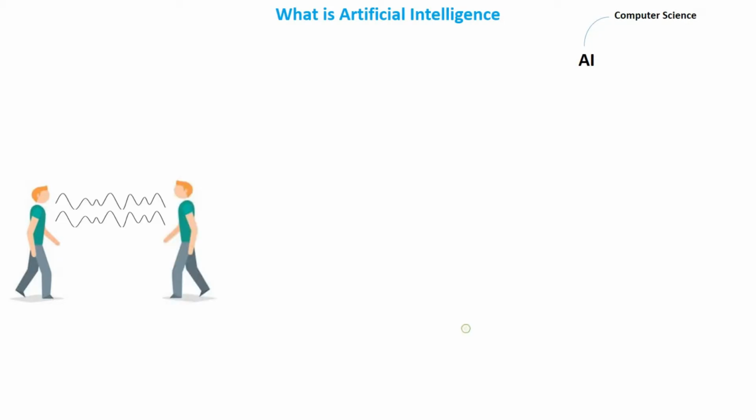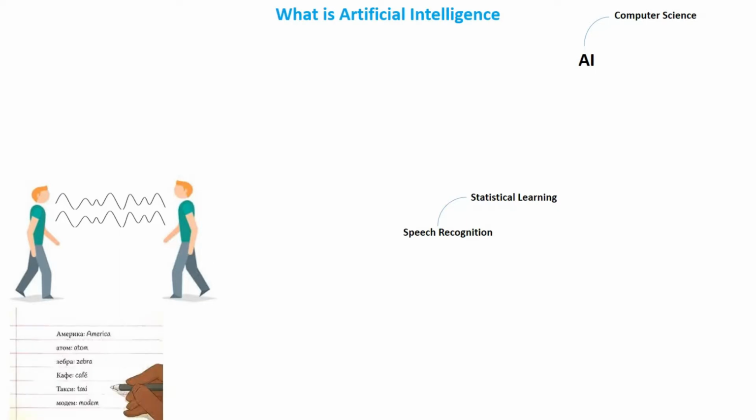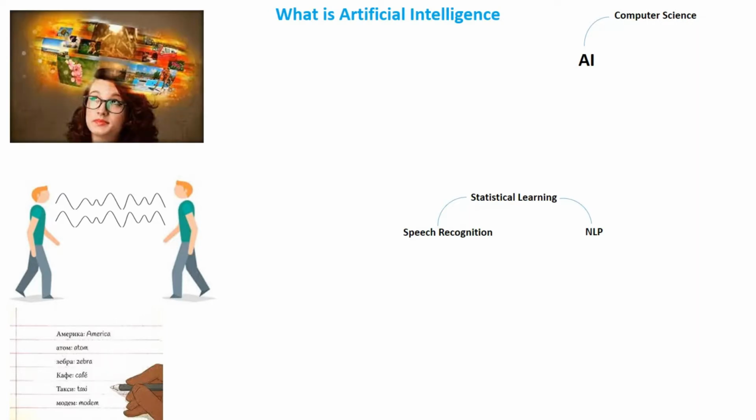Humans can speak and listen to communicate through natural language. This is the field of speech recognition. Much of speech recognition is statistically based, hence it's called statistical learning. Humans can write and read text in a language, and this is the field of NLP, or natural language processing. Humans can see with their eyes and process what they see, and this is the field of computer vision. Computer vision falls under the category of the symbolic way for computers to process information.